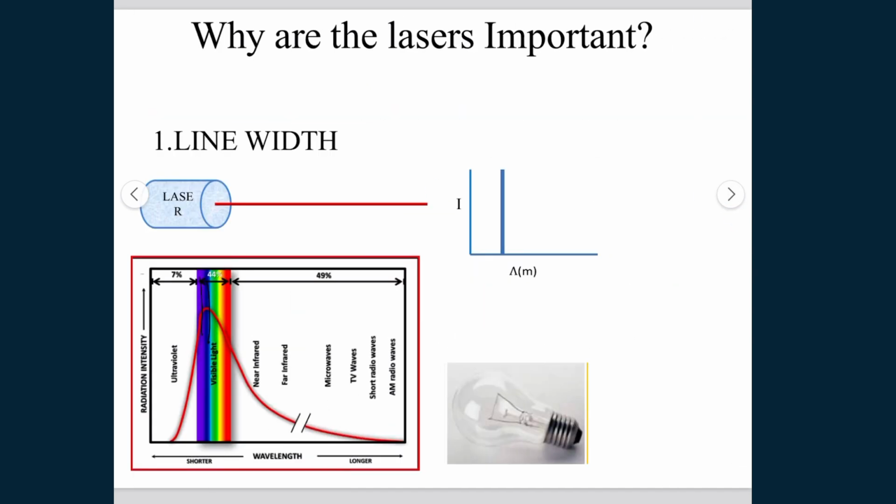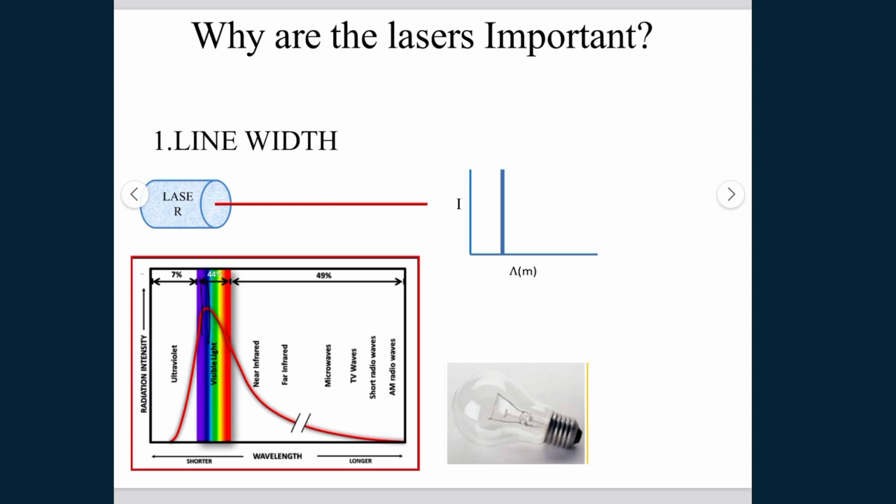Then why are lasers important? First is its line width. The line width describes the purity of the laser. The narrower the line width, the higher the probability that it consists of a single frequency, monochromatic light, a single wavelength.